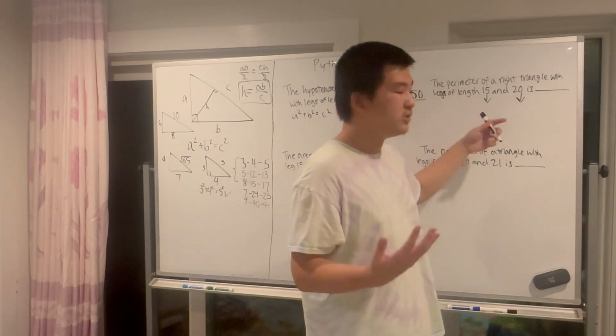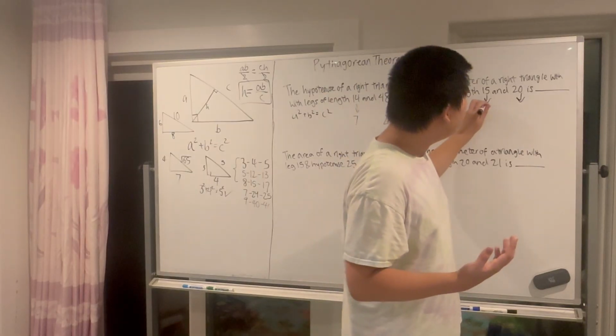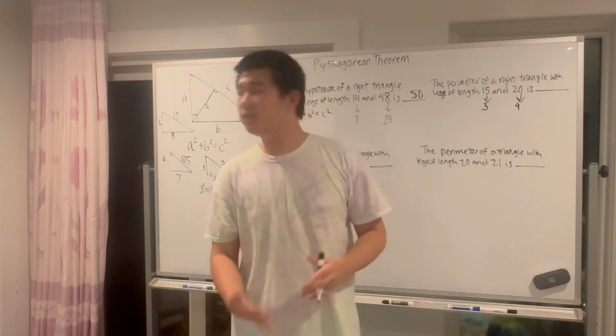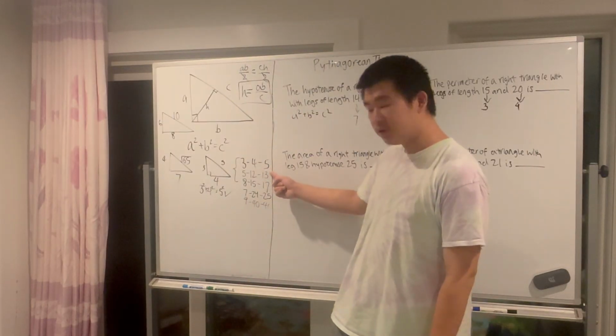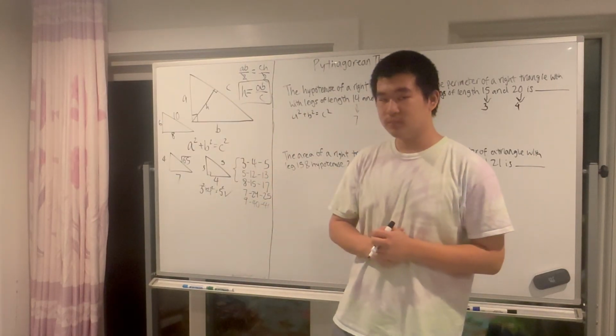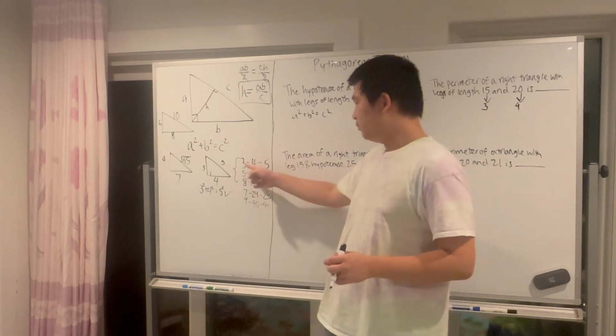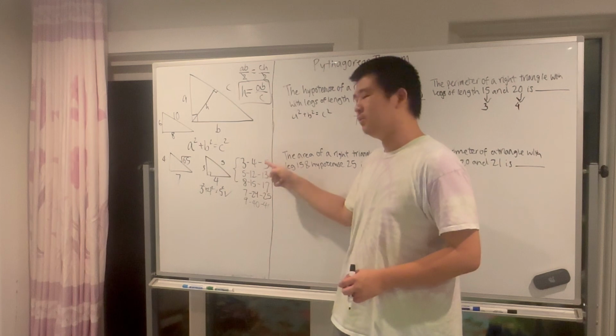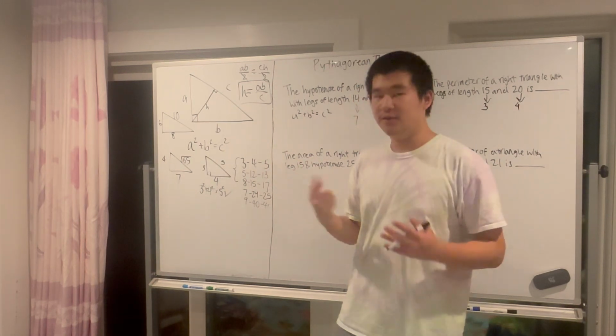These 2 numbers are both divisible by 5. So if we divide them both by 5, we get 3 and 4. Wait, the legs are 3 and 4. That's just a 3, 4, 5 right triangle, the most famous one. So if you multiply this by 5, you multiply this by 5, then you also have got to multiply the 5 by 5.